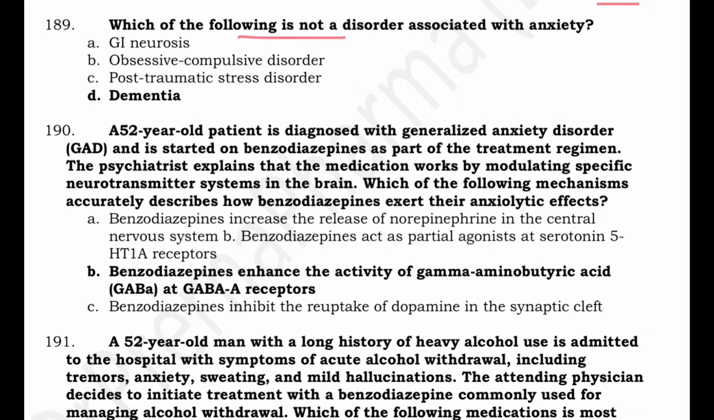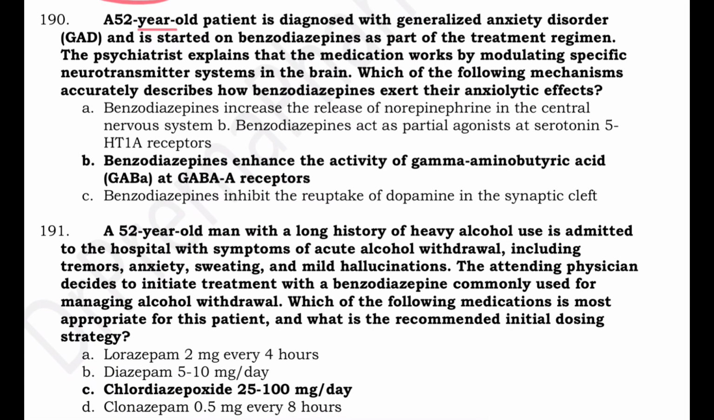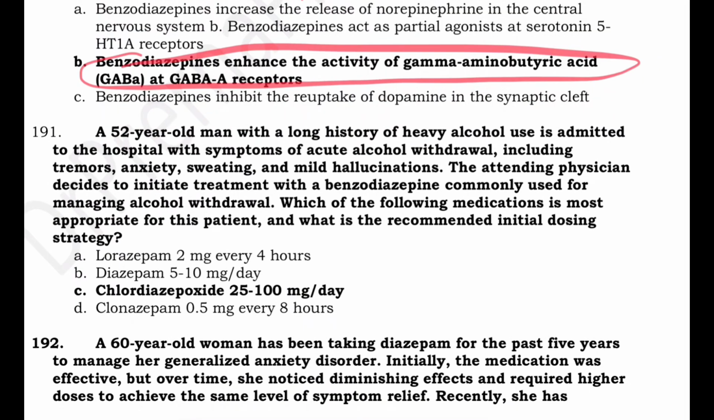Which of the following is not a disorder associated with anxiety? एंग्जाइटी में GI न्यूरोसिस, OCD, PTSD, डिमेंशिया में एंग्जाइटी नहीं होती है. A 52-year-old patient diagnosed with generalized anxiety disorder started on benzodiazepine. Psychiatrist explains that medication works by modulating specific neurotransmitter. Which mechanism is that? Benzodiazepines enhance, they are GABA agonist.